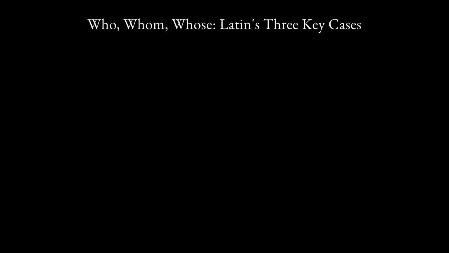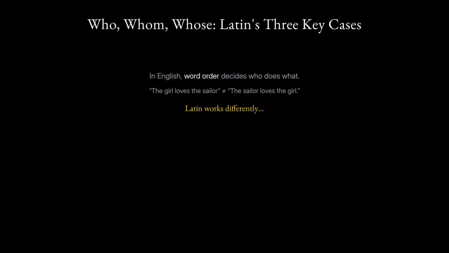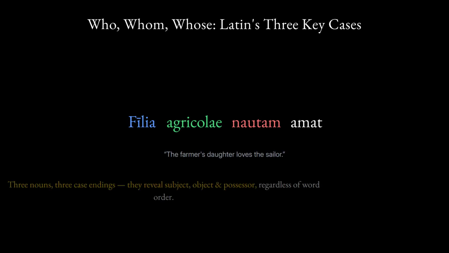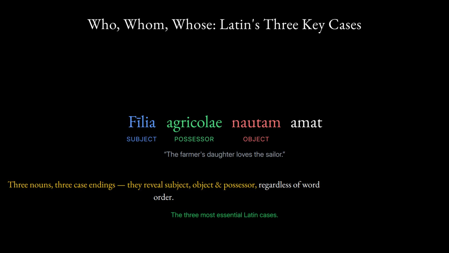In English, word order determines who does what. The girl loves the sailor means something different from the sailor loves the girl. Latin works differently. Listen. Filia agricolae nautam amat. Three nouns, three different case endings. Those endings reveal the subject, the object, and the possessor, regardless of word order. This lesson teaches you the three most essential Latin cases.